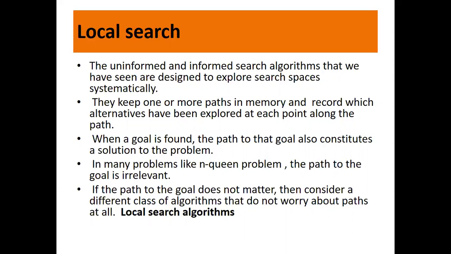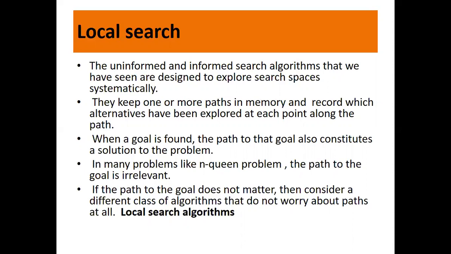So in case of informed and uninformed search, whenever we wanted a solution, we had a solution in the form of a tree or a graph. That means from the initial state to reach the goal state, we followed a particular path and the whole path is a solution. So when a goal is found, the path to that goal also constitutes a solution to the problem.